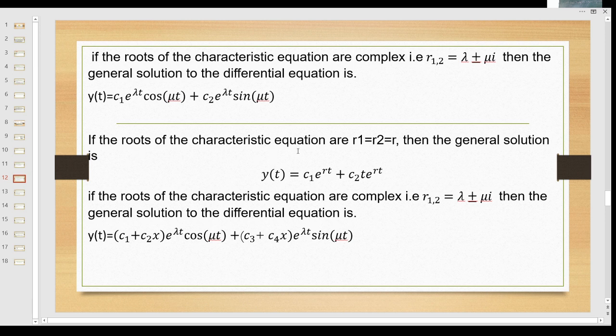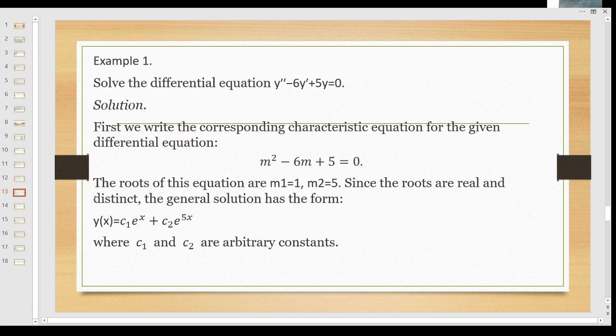If the two roots of the characteristic equation are real and repeated, we write c1 e power rt plus c2 t e power rt, or (c1 plus c2 t) e power rt, by taking e power rt as common. This is the general solution for repeated roots.